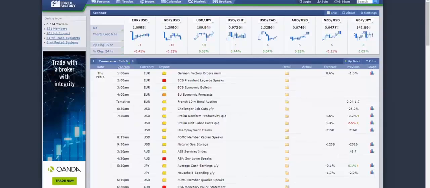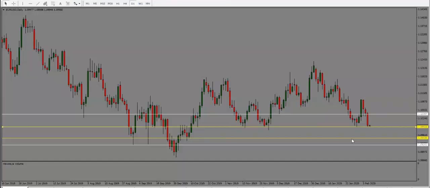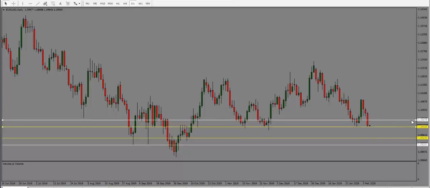Let's go on to the charts here. We'll start with euro dollar. Yesterday we were looking for a drop in prices into the support level. Now it is into support, so just be mindful of that. We do have a nice bearish candle close here, so bias is bearish and looking for a further move to the downside. Now do keep in mind, this is where price has turned several times before, and it could turn once again, so it's a major support area.